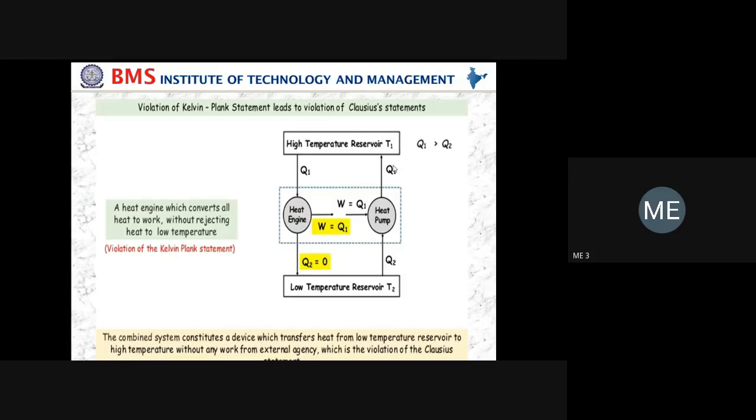Then how does the violation of the Clausius statement take place? Next, I am taking the heat from the lower sink to the heat pump.